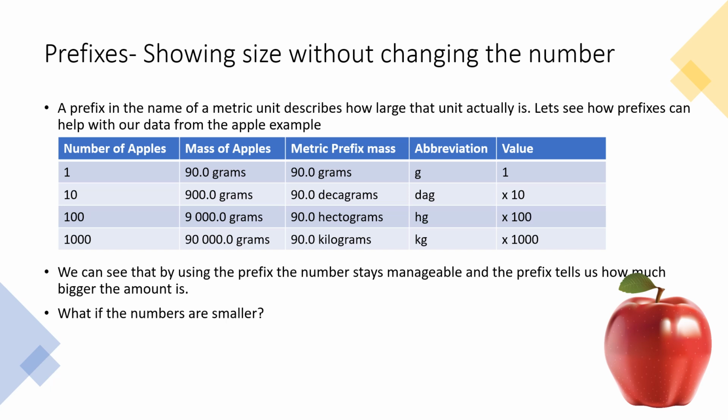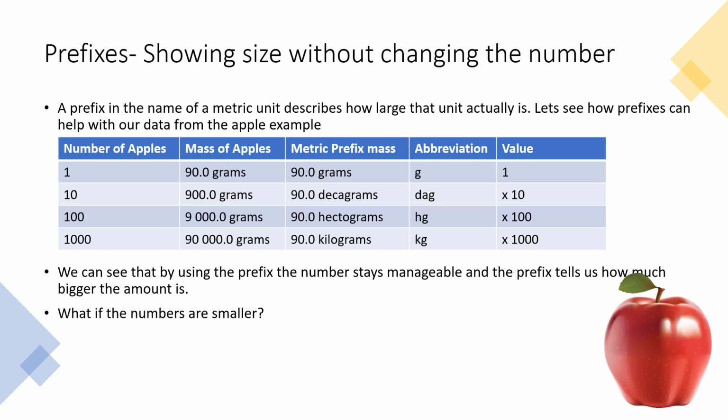And our last one that you might be more familiar with in terms of prefixes: if we had 1,000 of our apples, it weighs 90,000 grams. We have a lot of zeros there, easy to drop one and mess up our number. So instead, we can put 90 kilograms, or kg, and that means the same as 90,000 grams, because kilo means times 1,000. It's 1,000 times bigger than a gram.